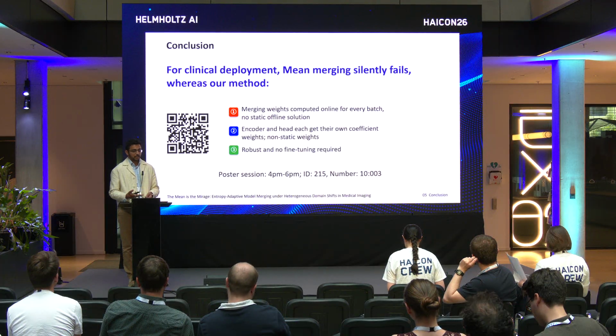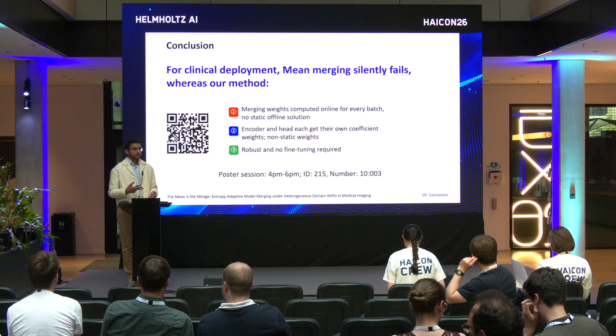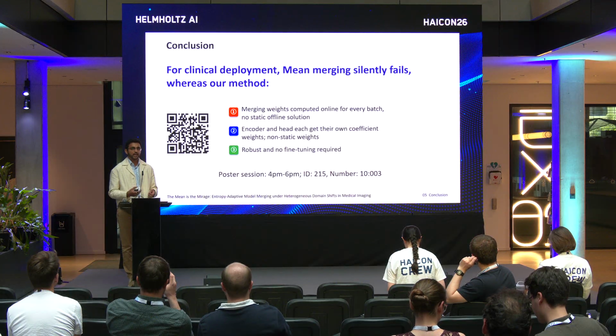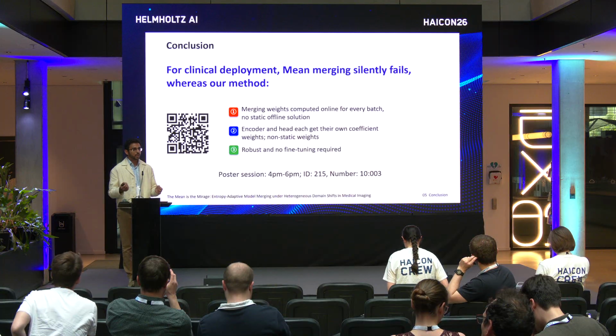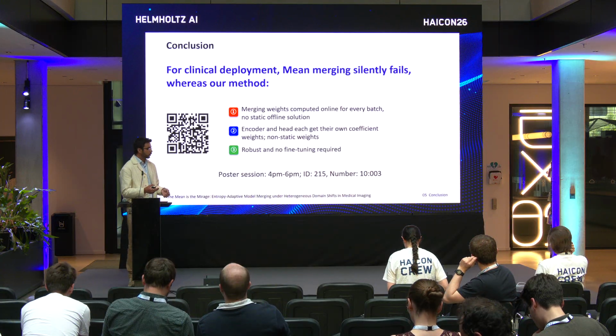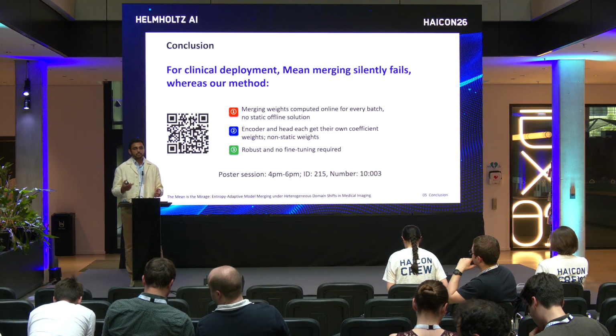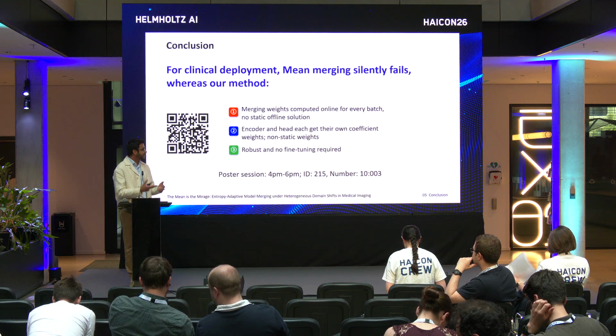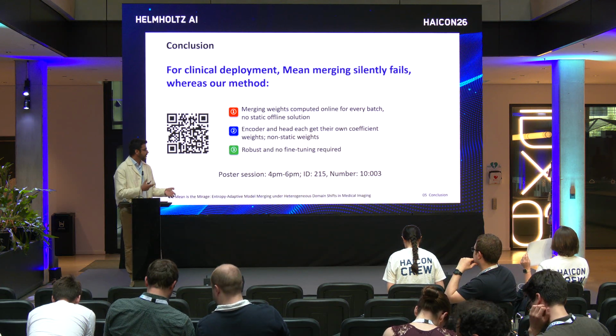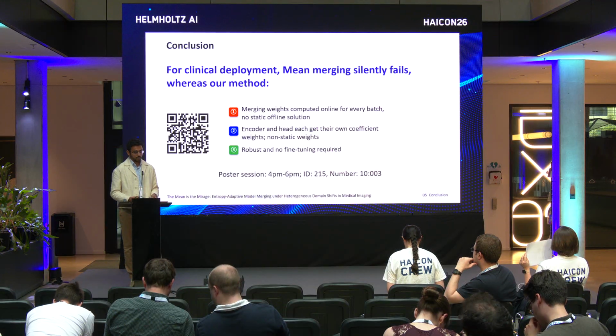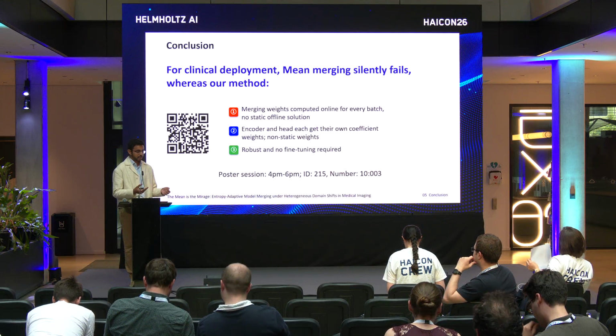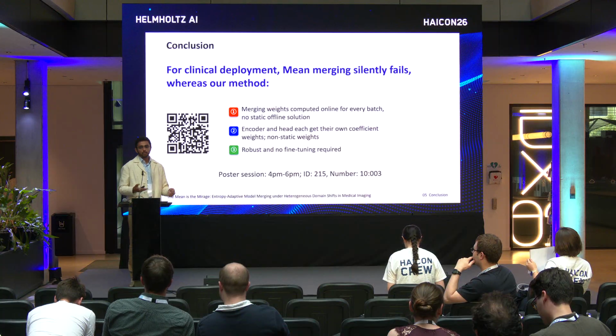So our method is, first of all, merging weights such that in an adaptive manner, it is computed on a per batch basis. There is no static offline solution. We are fully online, and we do not use any fine-tuning. As for the second part, we estimate the encoder and the linear classification weights separately. We do not have the same uniform weights. The last conclusion is that we are robust, and there is no fine-tuning required.